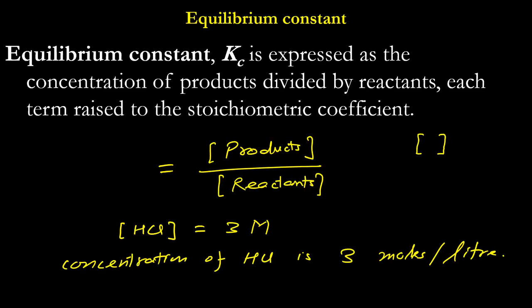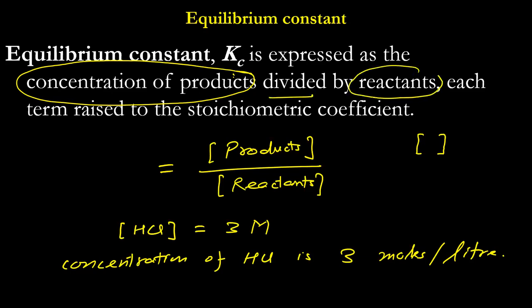Now I move to the definition of the equilibrium constant again. Equilibrium constant is the concentration of products. Because I am talking about concentration, I'll place the products in square brackets, divided by the concentration of reactants. Now the most important part: each term raised to the stoichiometric coefficient. Stoichiometric coefficient is nothing but the molar coefficient. Whenever this buzzword stoichiometric comes in, it is only the molar ratio.